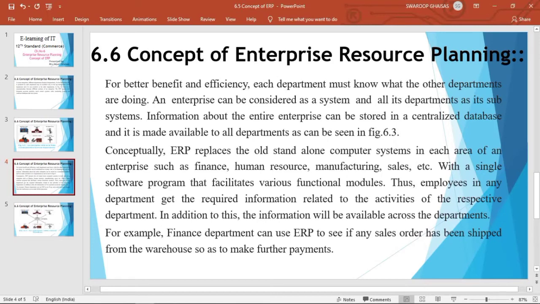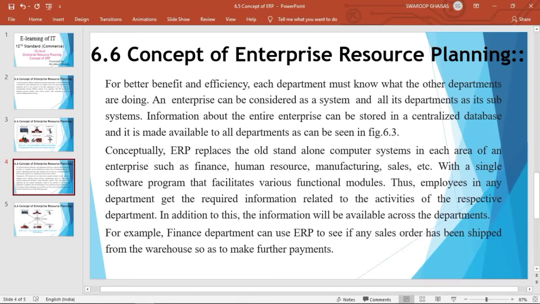So that enterprise can be considered as a system and all other departments are the subparts of it. So those can be considered as subsystems of that enterprise. Information about the entire enterprise can be stored in a centralized database and it is made available to all departments. So no separate data will be kept for every department, but instead a centralized database will be there